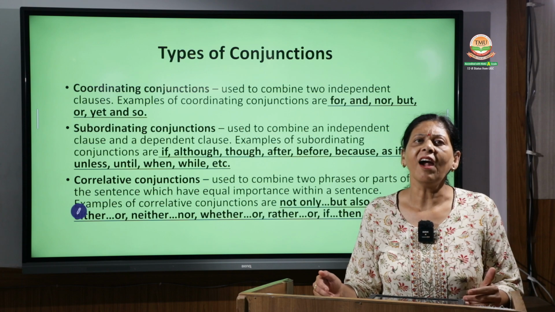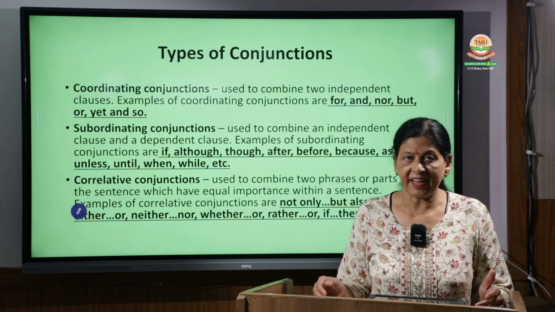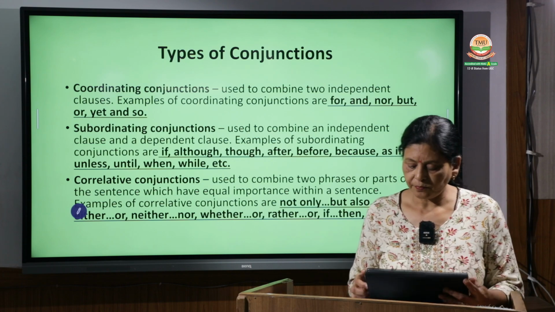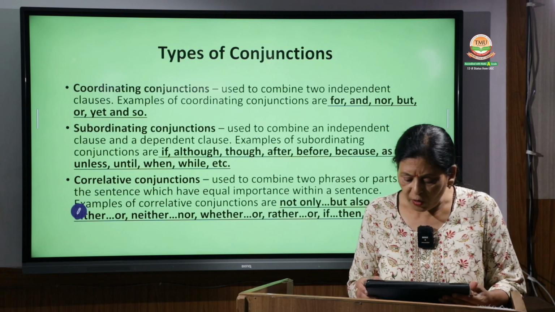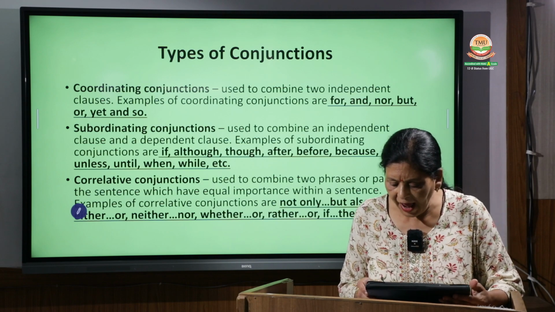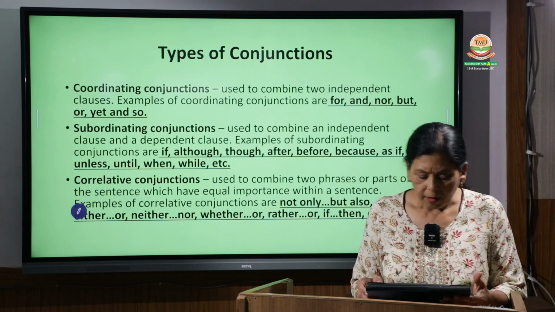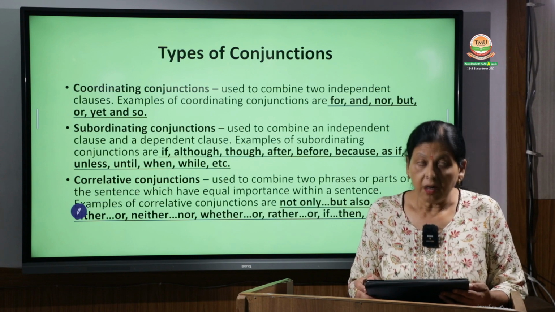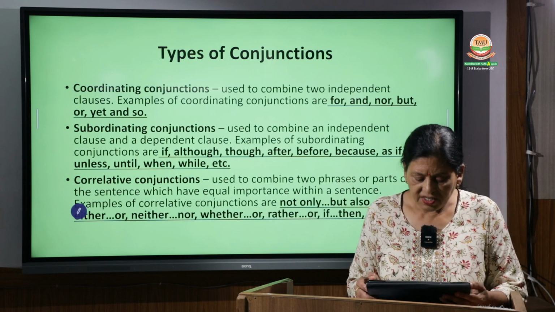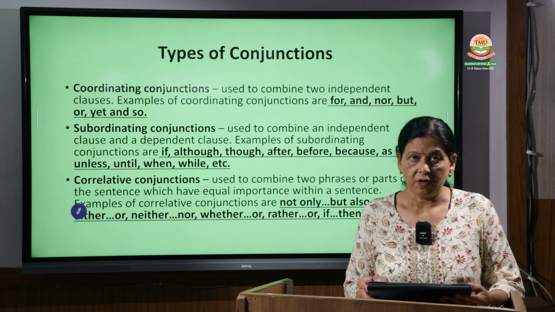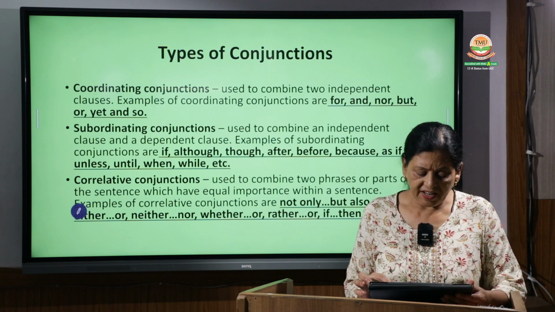So all these are our coordinating conjunctions. There are others also. The coordinating conjunctions are for, and, nor, but, or, yet, and so. So these are our coordinating conjunctions.